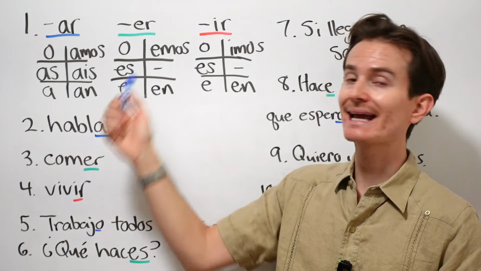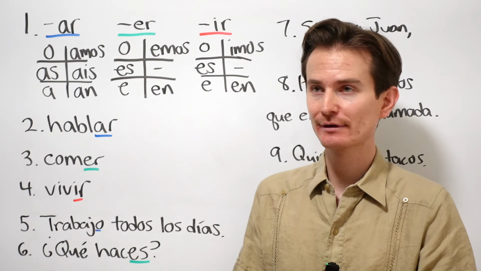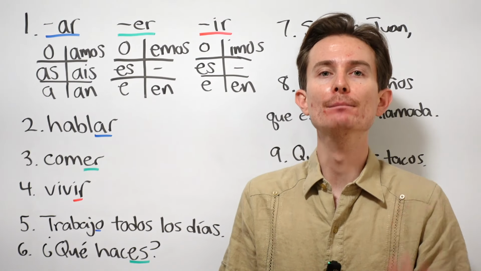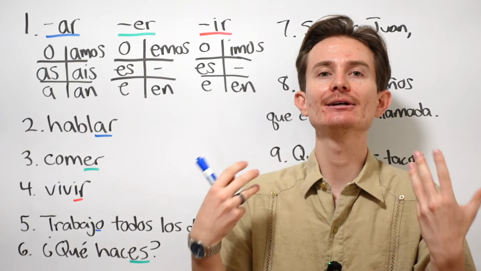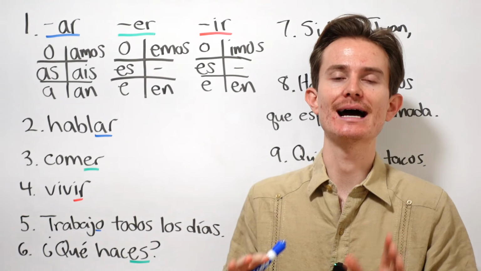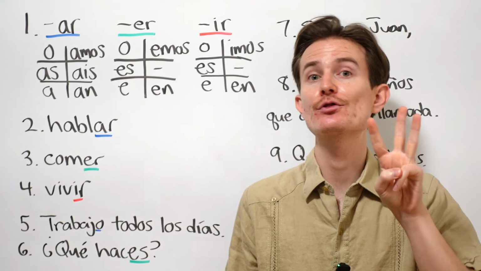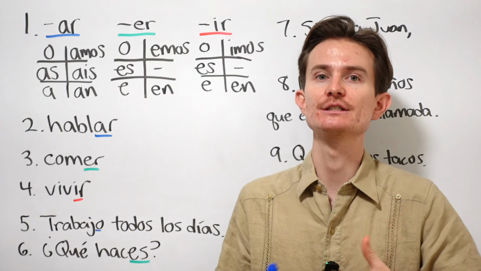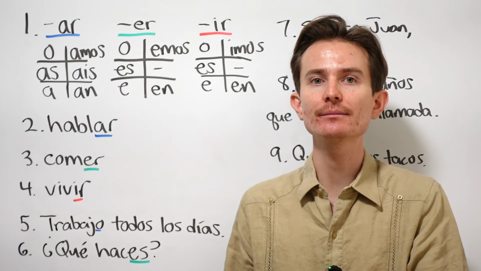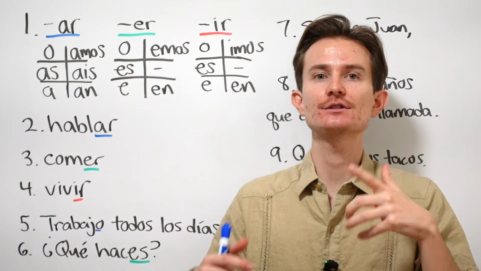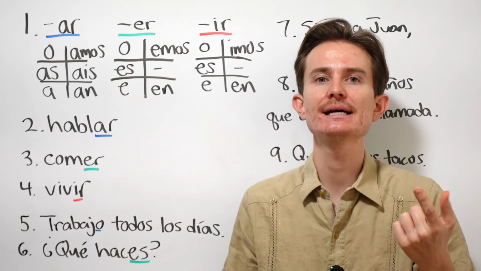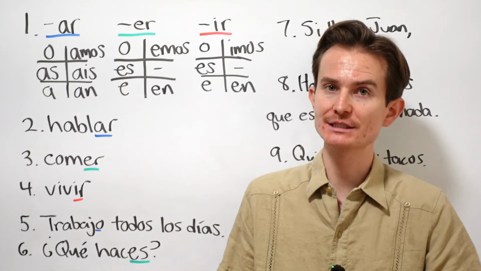Now, we're going to take a look at indicative verbs, which are simply verbs that are in the indicative mood. Once again, I know it sounds complicated, but it's not as tricky as you think. In Spanish, we have 3 different moods. The indicative, which is the one we use most. It's used for things of fact or things that are real. The subjunctive, which a lot of students freak out about, but it's just used for doubt or things of uncertainty. And then the imperative mood, which is basically just command.